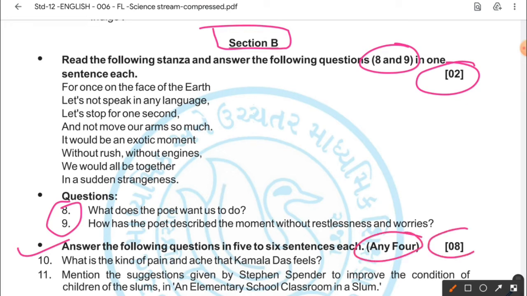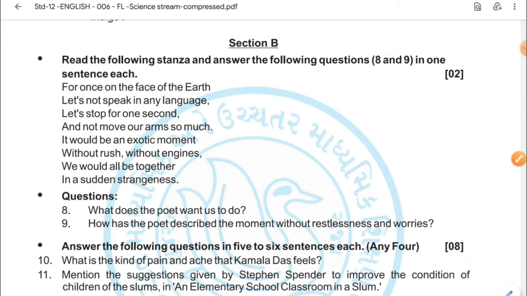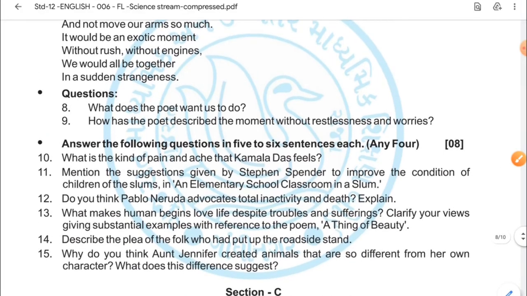Next, you have to answer the following question in 5 to 6 sentences, any 4. The weightage is 8 marks. These question answers are from the poetry part, dear students, and there will be total 6 questions, and you have to attempt any 4.